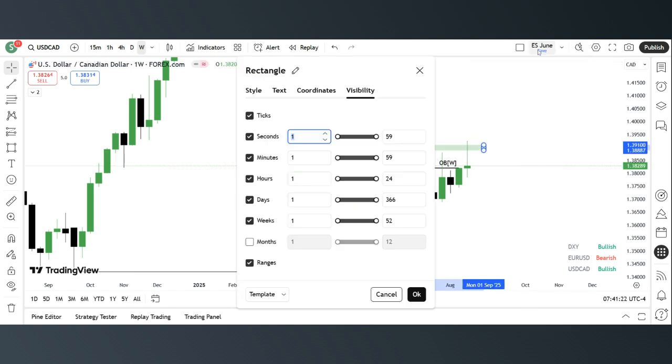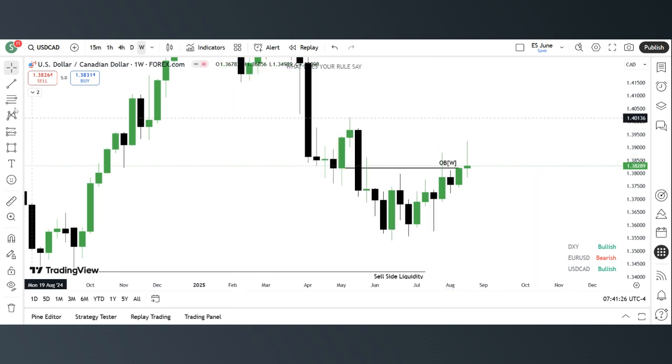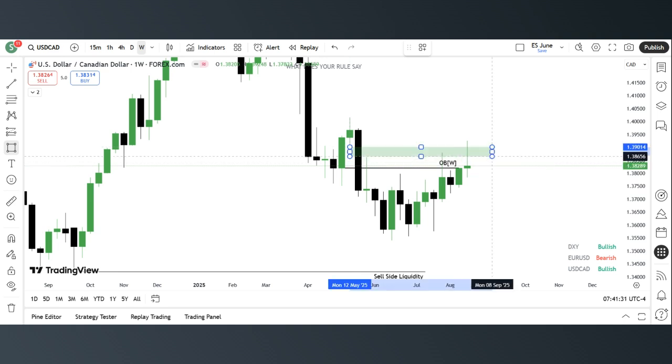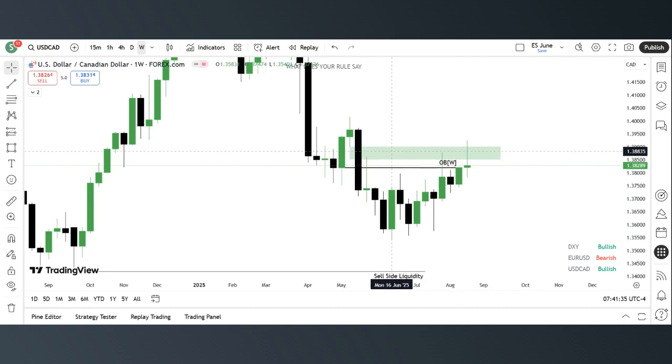Let me quickly remove this. I'll quickly annotate this a little so that you see clearly. Right? We saw price trading into a fair value gap on a weekly time frame, and then rejecting from that point.